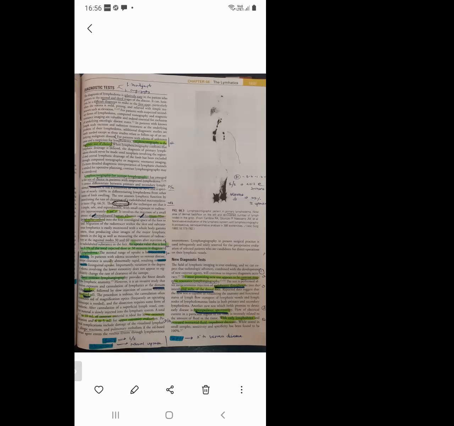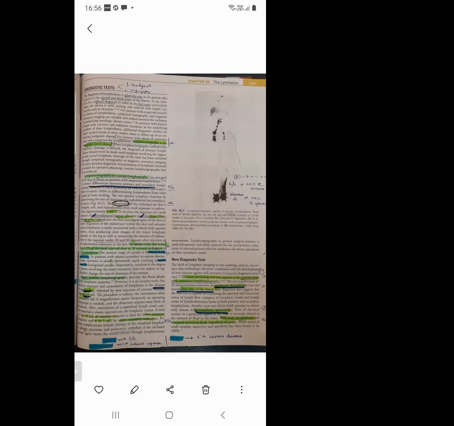What is the disadvantage of lymph scintigraphy? It cannot differentiate primary and secondary lymphedema. But it has 90% sensitivity and specificity nearly 100% in differentiating lymphedema from other causes of limb swelling. That is its main advantage, but its disadvantage is it won't tell you whether it is primary or secondary. Another advantage is that it is very simple and safe, with very small exposure to radioactivity, 5 microcurie only.